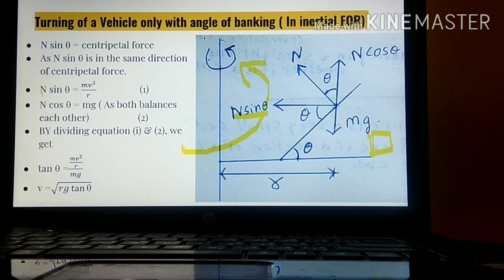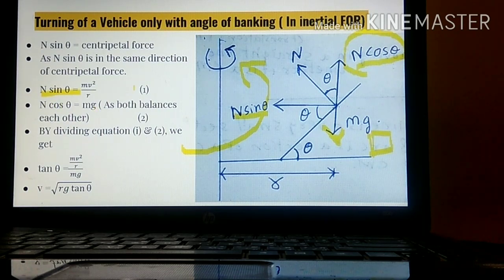So what we can write? N sin theta is equal to mv square upon r. Again, see this diagram. The weight of this vehicle acts in the downward direction. In order to balance this weight, there is one reaction force created, that is N cos theta. So what we can write? N cos theta is equal to mg.